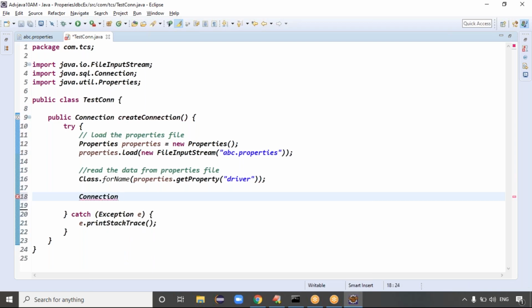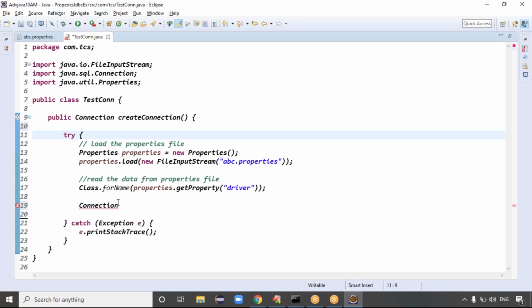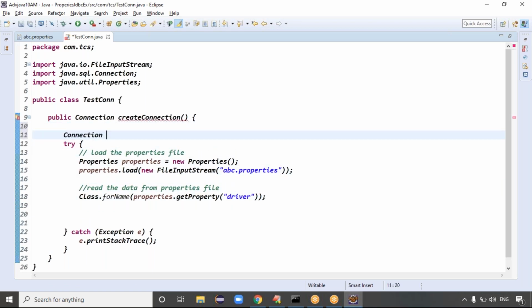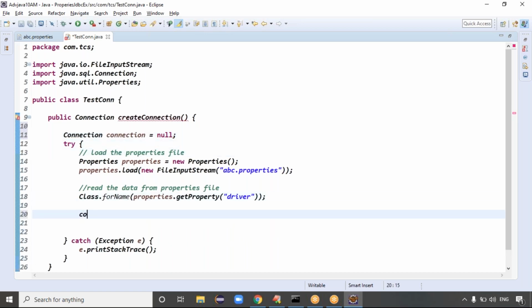But the second one, guys, is the connection property. Once we declare the variable inside the try block, the scope is only within the try, right? So we define this connection object, the connection variable, outside of the try block. You can take the connection equal to what? Null, right? Exactly.